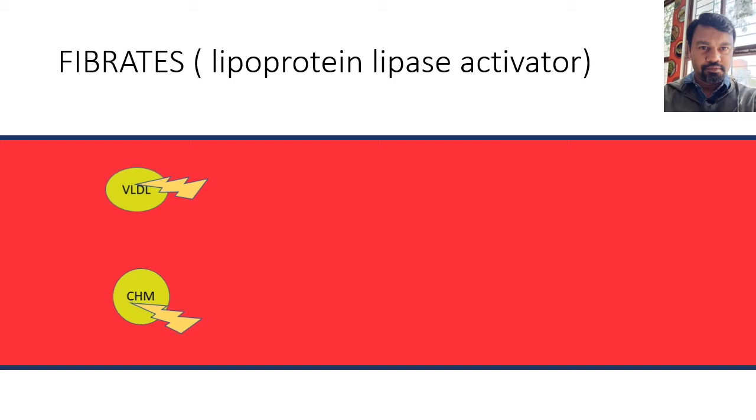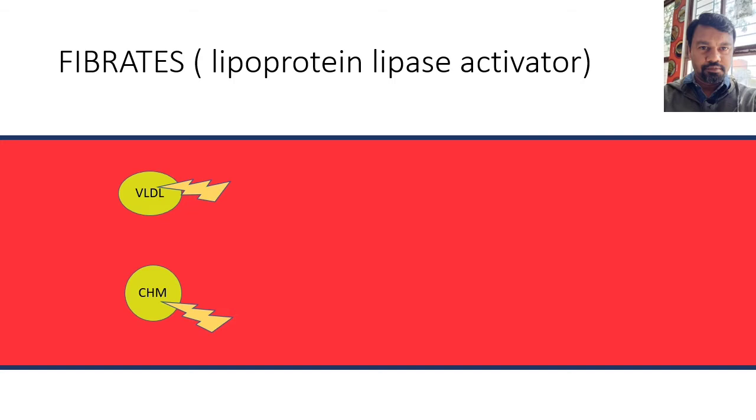So this lipoprotein lipase is ultimately responsible for clearing the cholesterol from the circulation. So if we can increase the amount of lipoprotein lipase, we can ultimately increase the clearance of cholesterol from the blood. And this can be achieved by activating a gene which is responsible for synthesis of lipoprotein lipase.